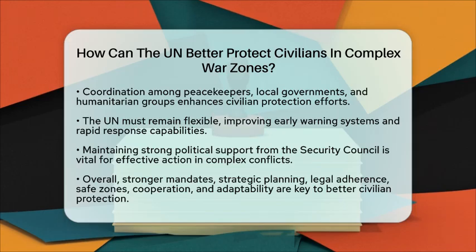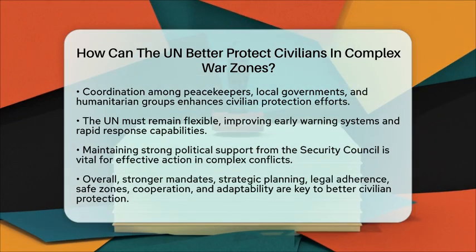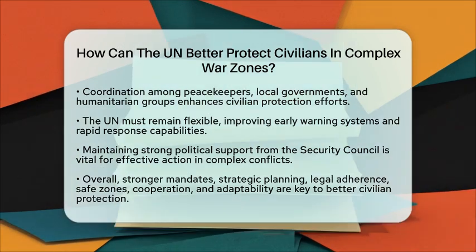In short, the UN can better protect civilians by having strong peacekeeping mandates, using a clear protection plan, respecting international laws, creating safe zones, working well with others, and staying adaptable. These steps help make sure civilians are safer during the chaos of war.